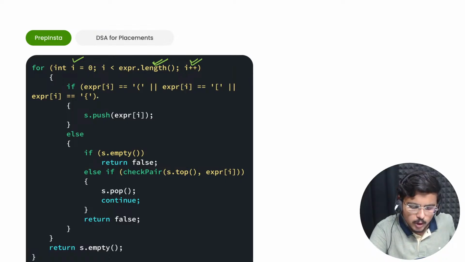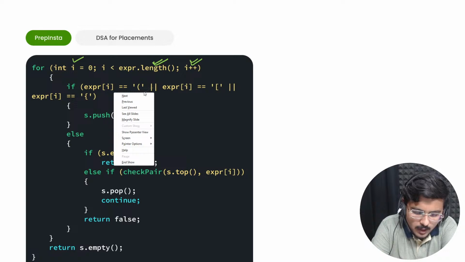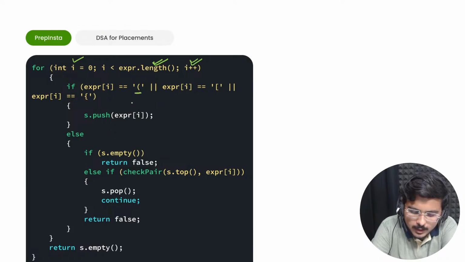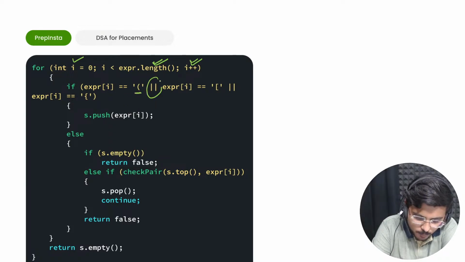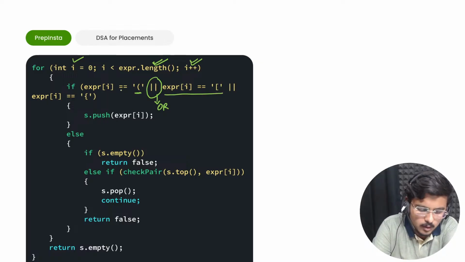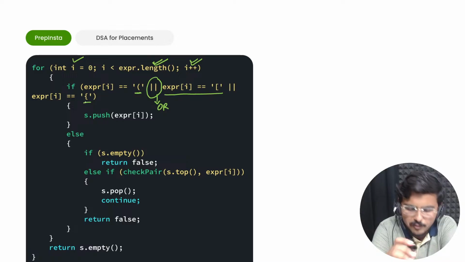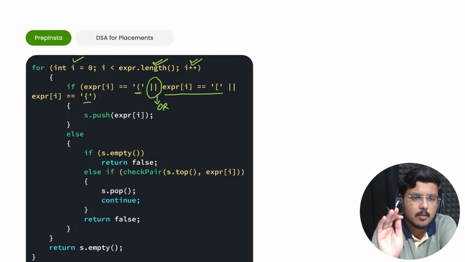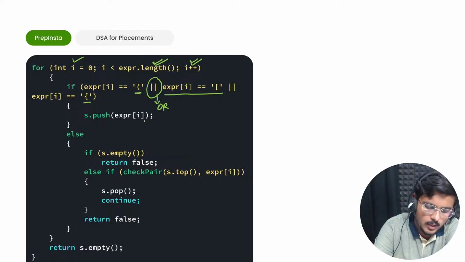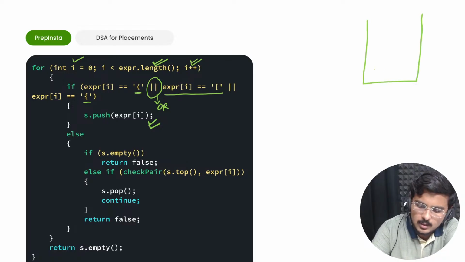Then you go ahead, you check if it is any opening bracket. So expression of I equals to this opening bracket, or this is an or operator, logical or. Then you check if it is this square kind of opening bracket or this is curly kind of opening bracket. If it is any kind of opening parenthesis, what I'm going to do is s dot push. If I encounter any of the opening brackets, I'll execute this push.